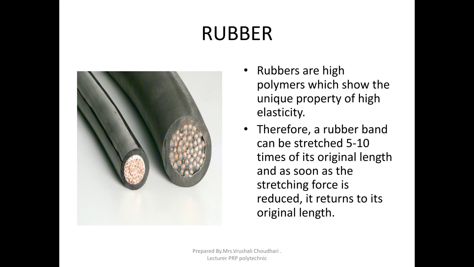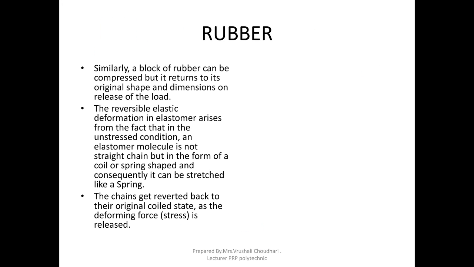A rubber band can be stretched 5 to 10 times its original length, and when we remove the stretching force, it goes back to the original state. That property is called elasticity. What is elasticity? When we apply force, deformation, a change in size and shape, takes place, and when we remove the force, it goes back to the original state. Rubber has this specific property, therefore we use rubber for industrial applications.